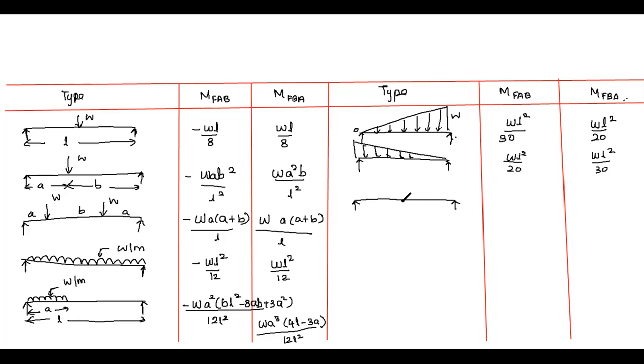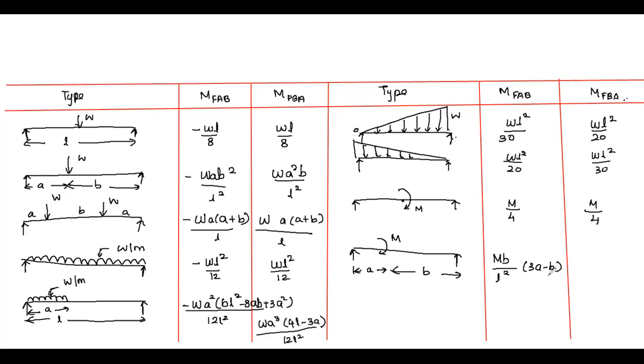Next, subjected to a central moment M. So it will be M by 4 for both cases: MFAB is M by 4 and MFBA is also M by 4. When the moment is not acting at the center but at some other distance A from end A, then MFAB is MB by L square into (3A minus B).